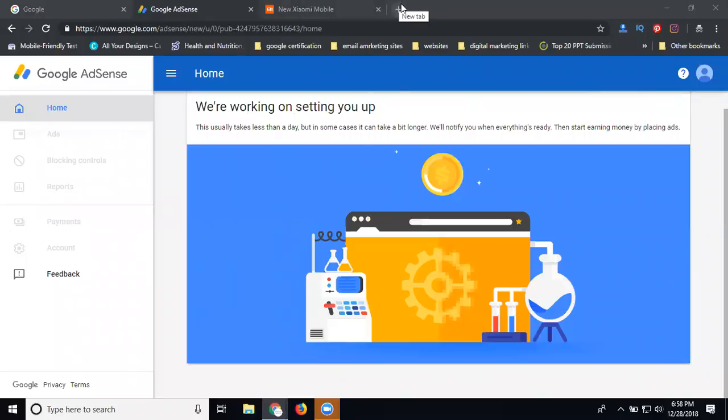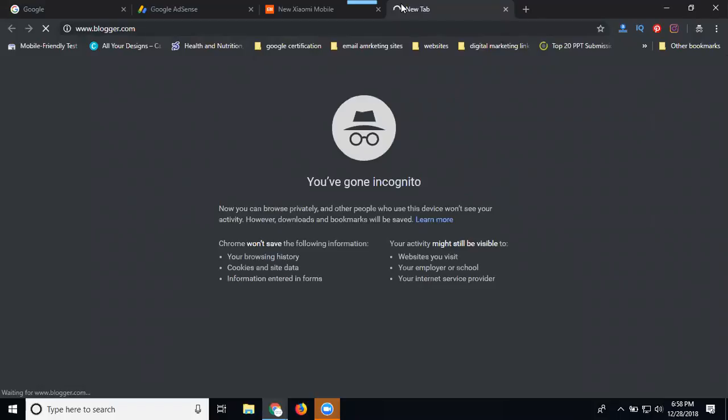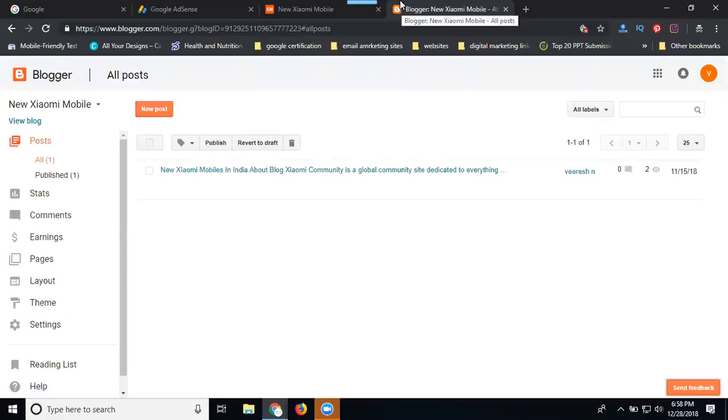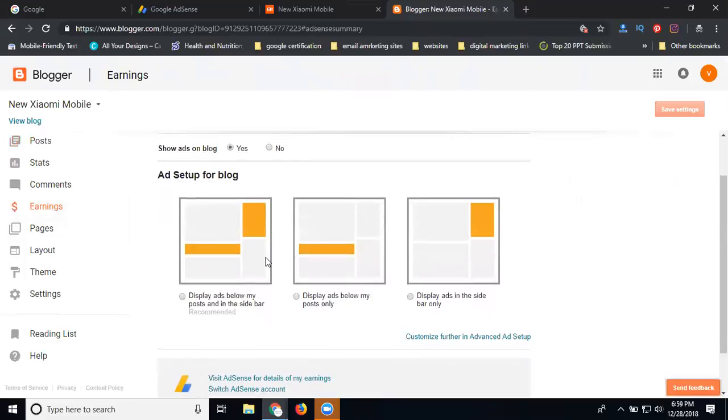Once you upload, they show the notification. Go to Blogger. How do you know whether it is active or inactive, approved or disapproved? Only by going to your Blogger and clicking earnings. There will be a status: approved or disapproved. They give one notification here. After that, if disapproved, they send it by mail. If approved, they send it by mail, and you start your ads on your Blogger. One AdSense account can be used for multiple websites. No violations, nothing like that.